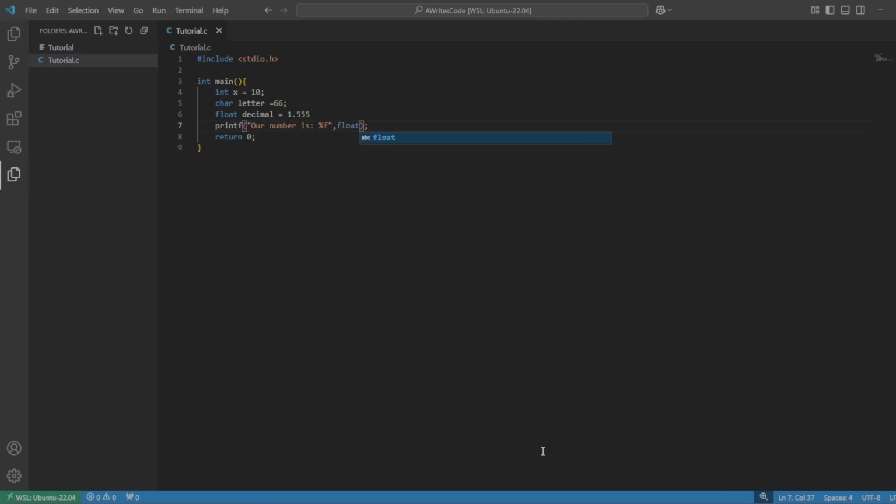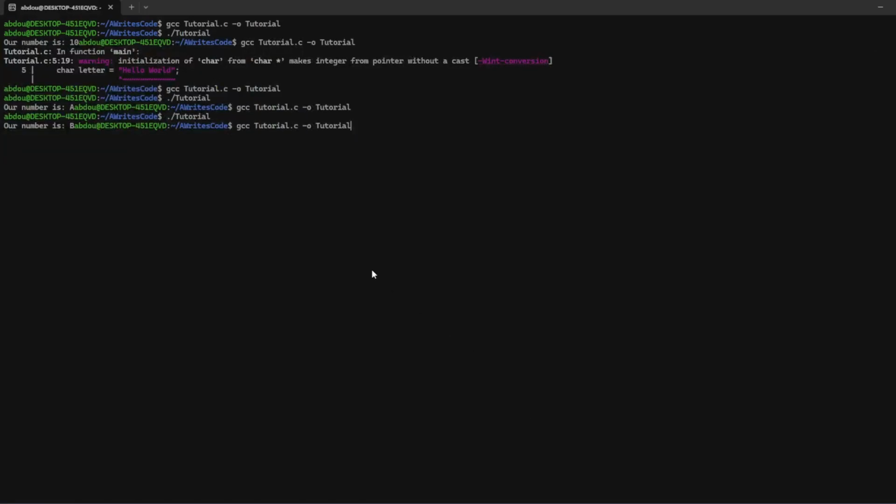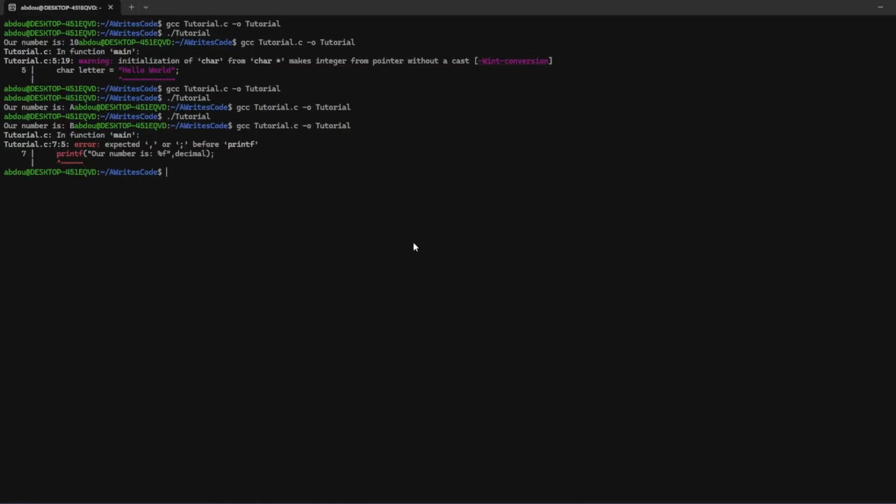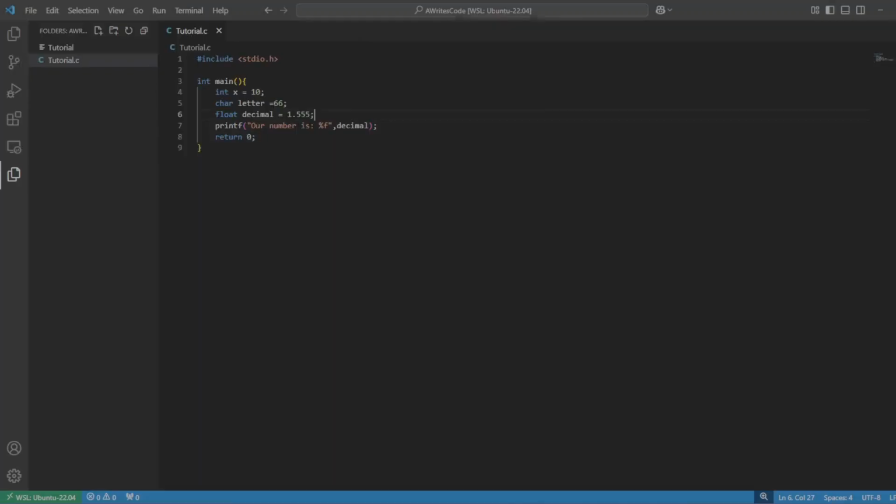Throw a float in here. Oh, whoops, we called it decimal. And if we recompile, and we forgot the semicolon again, that's usually the most common error, we get this. Now, there are rounding errors, which is why you see the extra zeros, but you can ignore that for now.